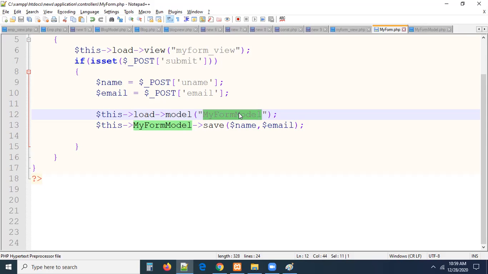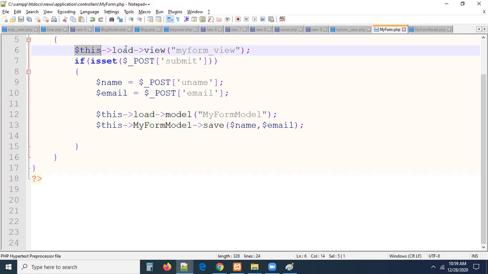Today, we created a view. In the view, we are entering some data. Whatever data you are entering in the view, am I sending it to a model directly? No, a view cannot communicate with a model directly. That's the reason for what I am doing here. Whatever data we have in the view, once the form is submitted, we collect it. After collecting, I'm sending the data to the model. Where are you collecting? In a controller.